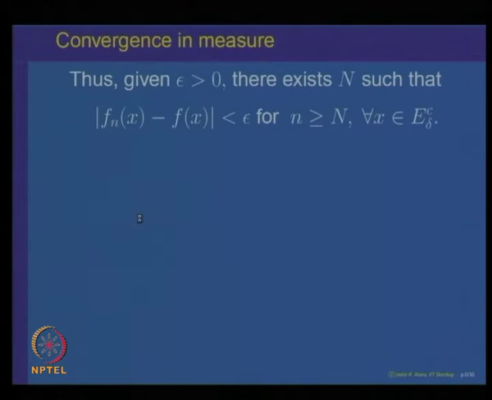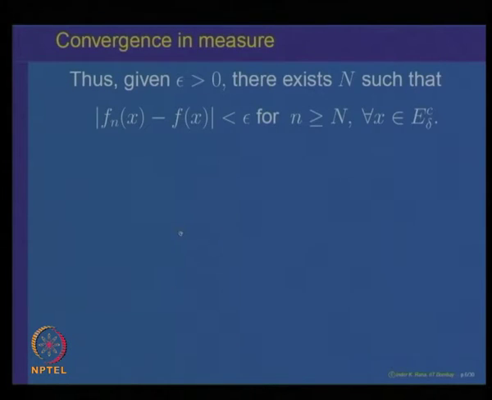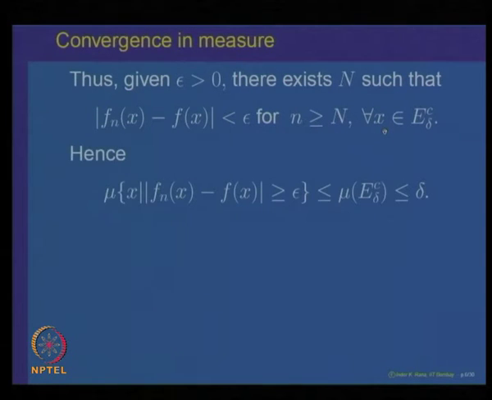Because it is converging uniformly to f on E delta, for every epsilon bigger than 0, there exists a natural number N such that the distance |f n x minus f x| is less than epsilon for all n bigger than N and for every x belonging to E delta.